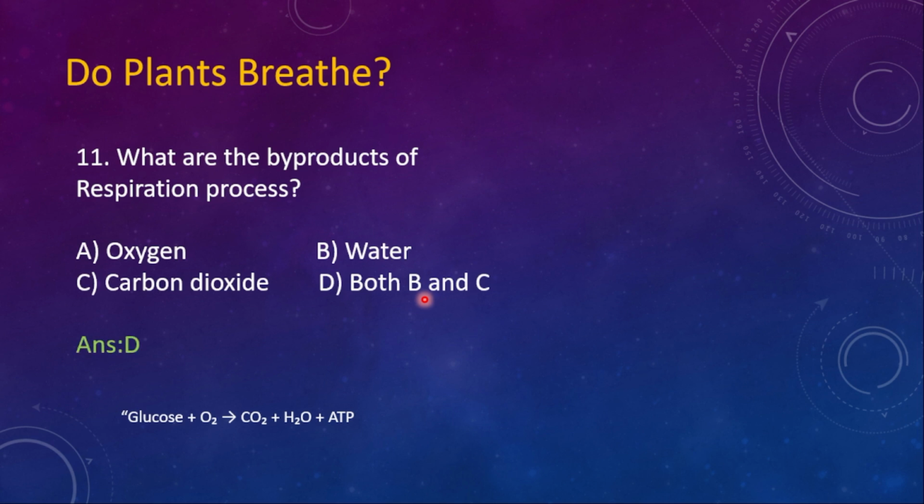Here the right option is D, both B and C, because when a glucose molecule breaks down, the byproducts will be CO2, water, and then the energy currency.